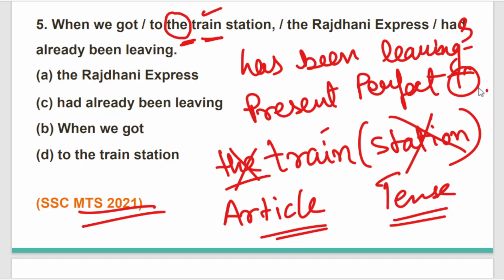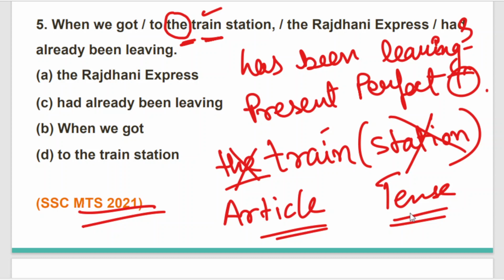So "has been leaving" is basically present perfect tense. Present perfect tense is used for actions that happened just before the present. Something that has started in the past and ended just a second before the present time.